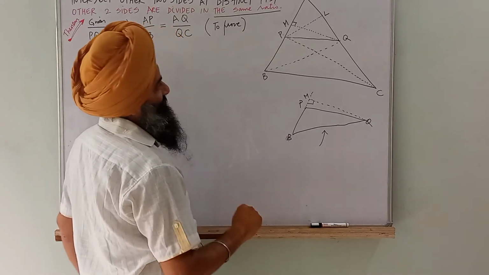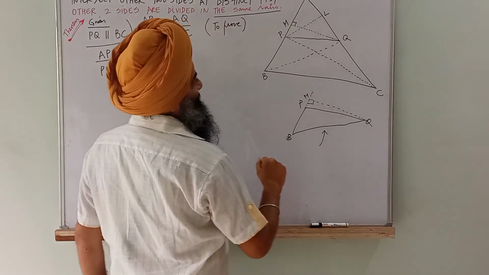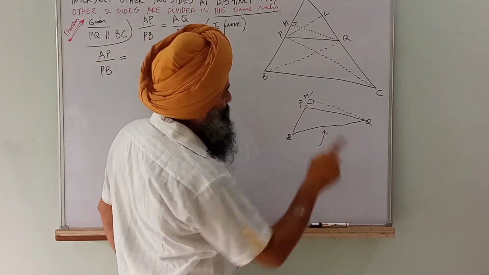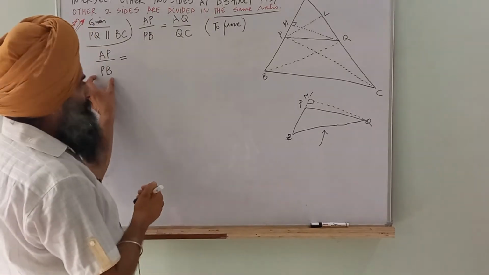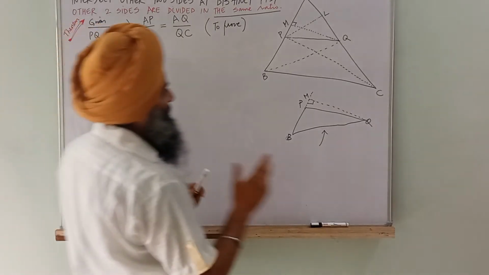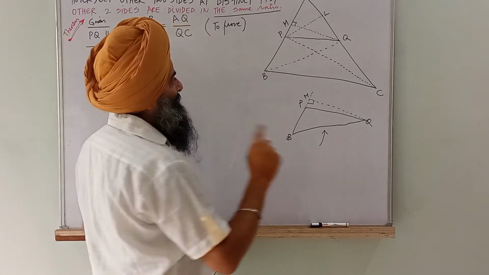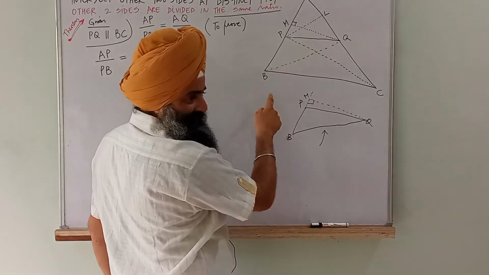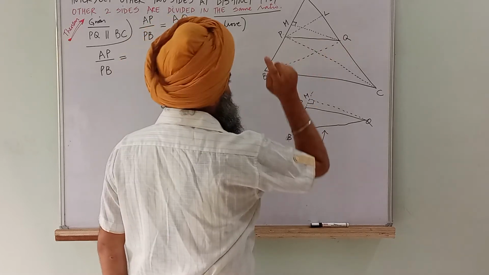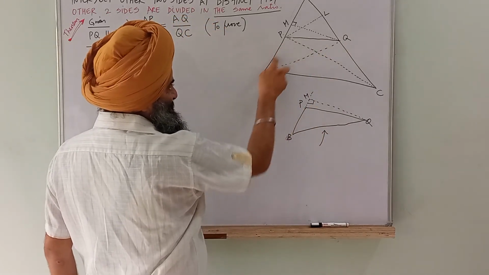Wrong. What is the second triangle? You said triangle QPC, but we want to take base PB. So the triangle name is given by Arman, correct? PQB, right? Or BPQ. See, BP is the base.